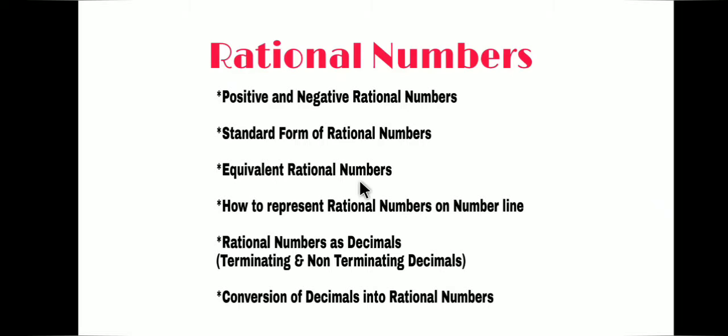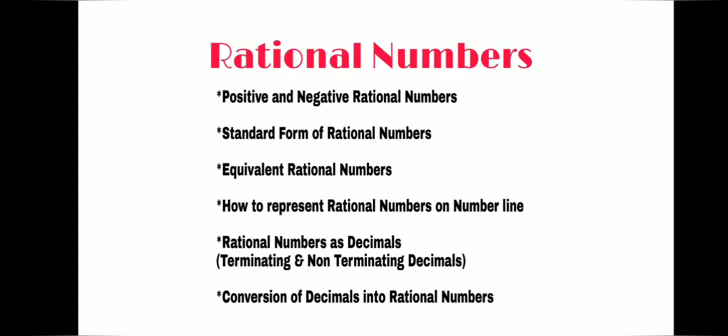Equivalent rational numbers. We can multiply the standard form of a rational number with any integer and get equivalent rational numbers. We can get an indefinite number of equivalent rational numbers for a given rational number. Then we have seen how to represent a rational number on a number line. We have also seen rational numbers as decimals. When we divide the numerator by the denominator, we get the decimal form of the rational number, which can be either terminating, that means the division comes to an end, or the non-terminating form of decimal in which the division does not come to an end.